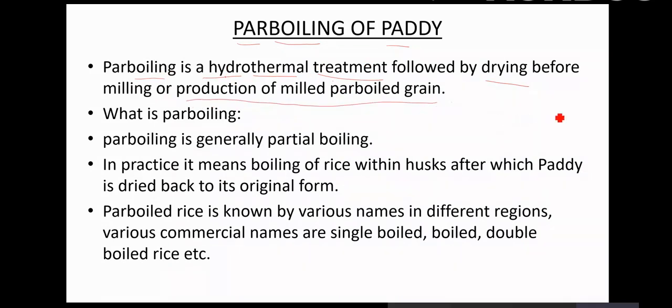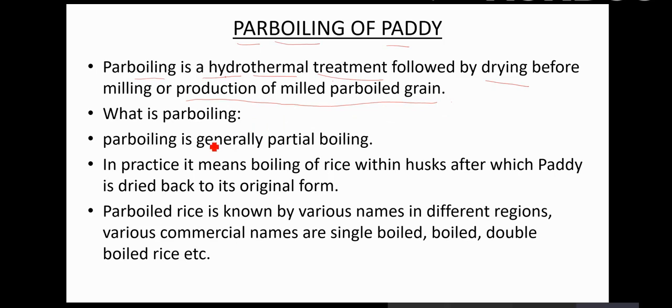So just now we saw milling. Milling can be done on raw paddy that is directly harvested, cleaned, and then you perform the milling to remove the hull or husk, and then you get the brown rice, and then you remove the bran and you polish it, whiten it, and you get the white rice.